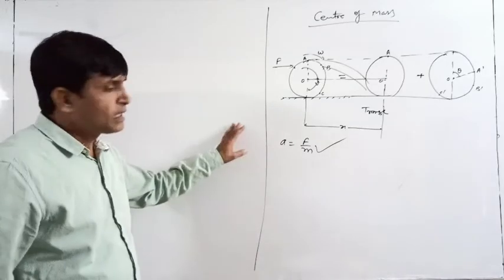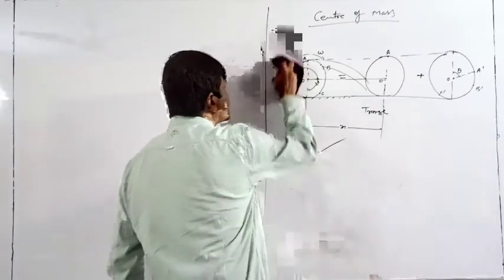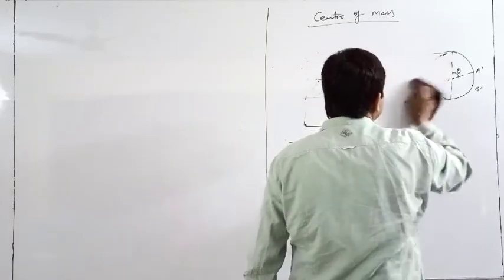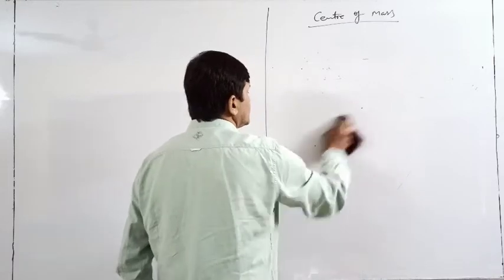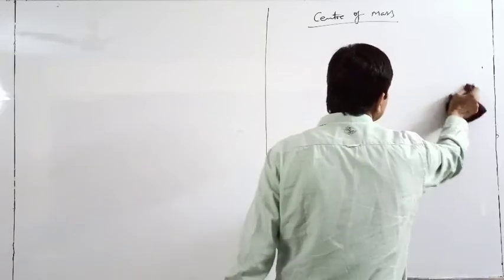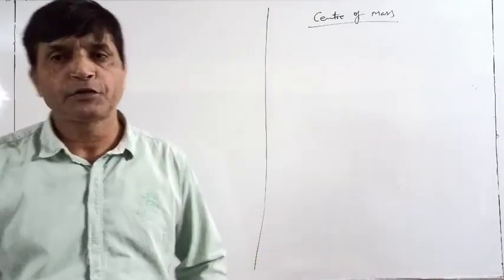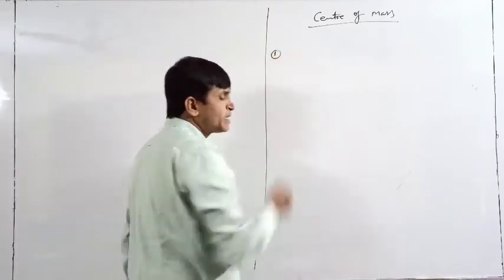Okay. Now, as I told you, at the location of center of mass, physical mass may or may not be present. Now, how to identify the location of center of mass? So certain rules are there, and apart from that, a method of calculation is also there. Such rules we can remember. The first point we can remember: